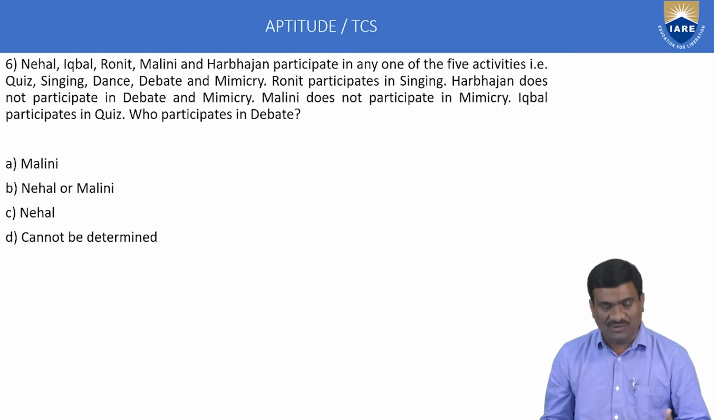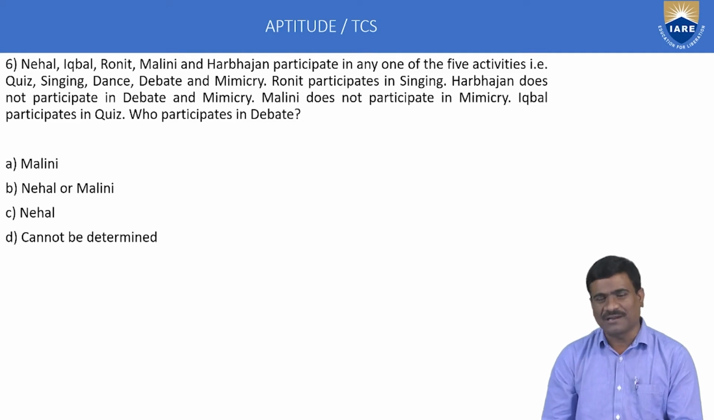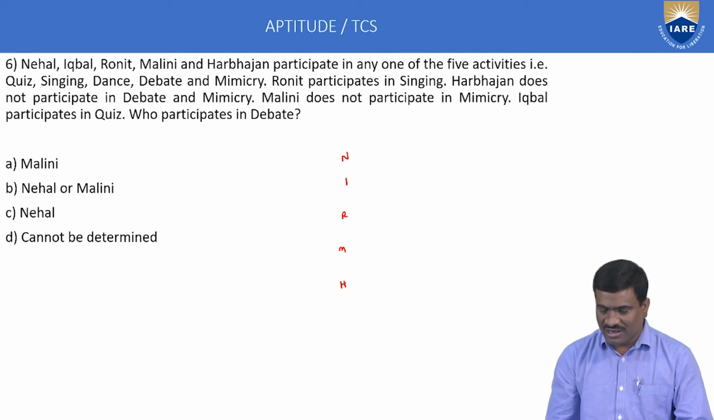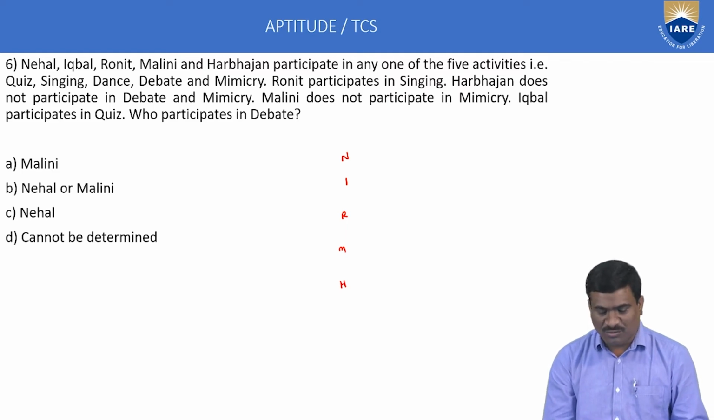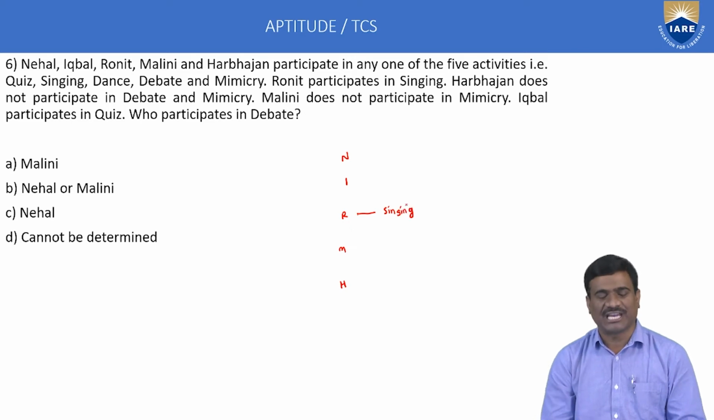Classification model. First, option verification. Second, apply the general procedure. In the general procedure, first write the names: Nehal, Iqbal, Ronit, Malini, Harbhajan. Second column, only one condition: competitions, activities or competitions. Okay, right. Ronit, that is clear information, singing. Ronit, first you write the basic information. First you fill in the basic information.